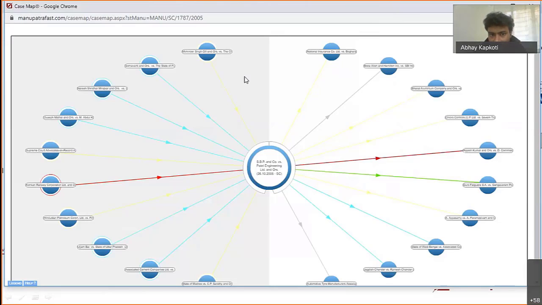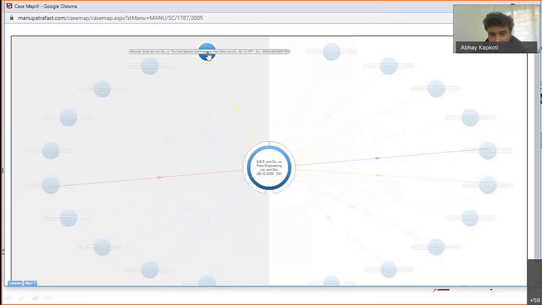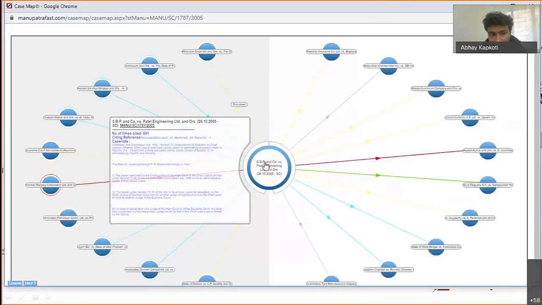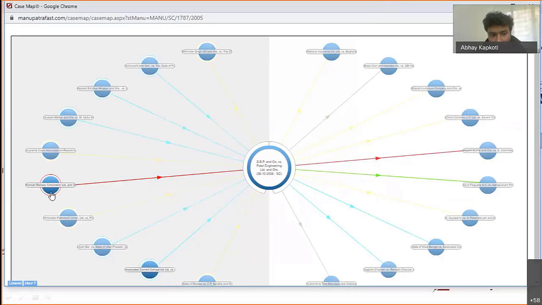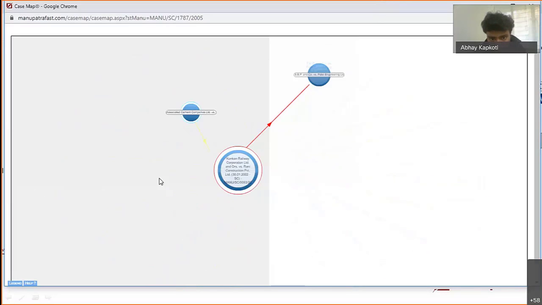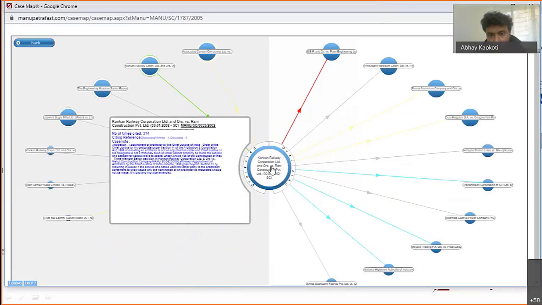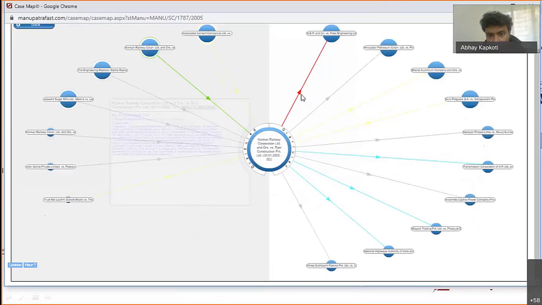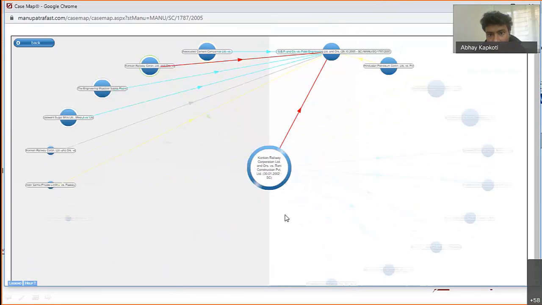The 10 case laws are the previous ones, the judgments that got referred to in SBP. This is an earlier 1977 judgment which got discussed in SBP. We were following Konkan Railway, and Konkan Railway was overruled. So this particular judgment was overruled by SBP.